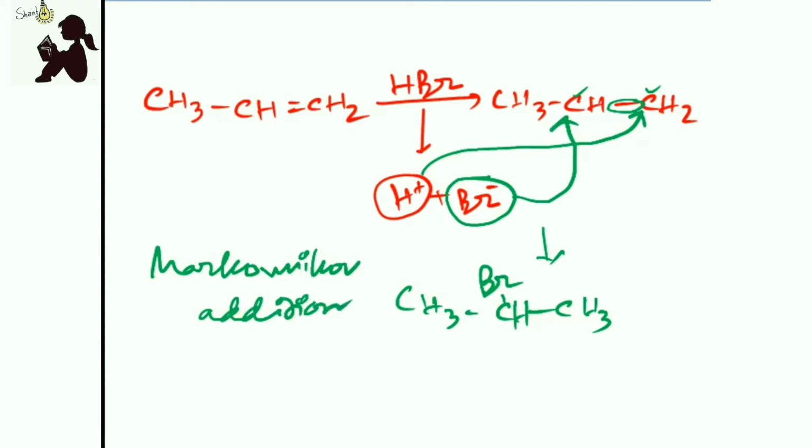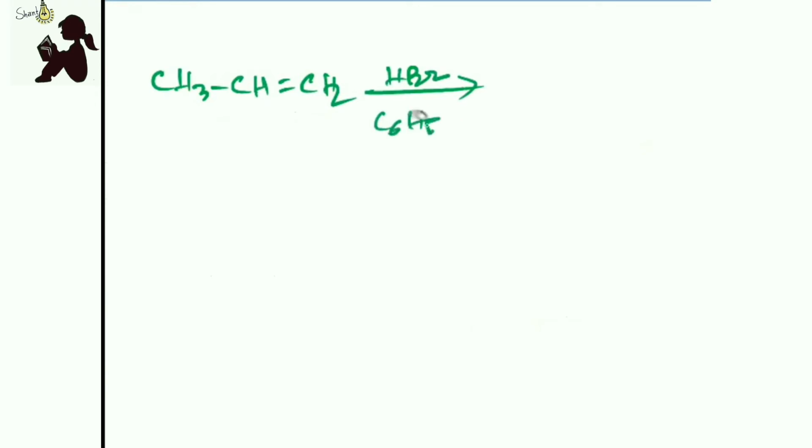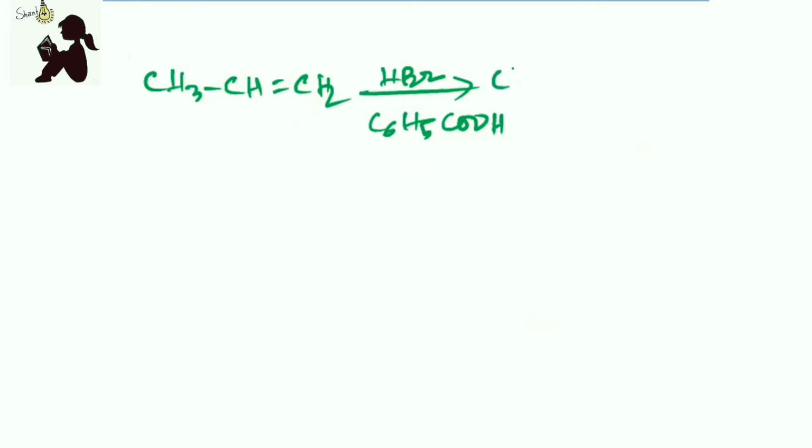Now, what will be the anti-Markovnikov then? If we take the same alkene as the example and add our required reagent for anti-Markovnikov, that is HBr and C6H5COOH, what will happen? The opposite thing of Markovnikov will happen here.